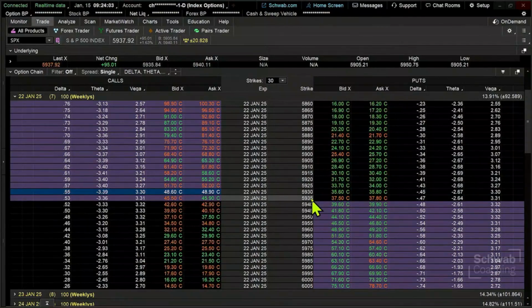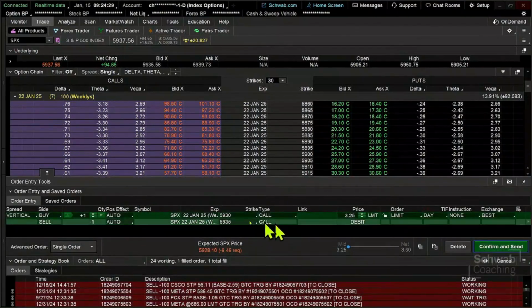So the reason I'm picking these particular strikes is because I don't want to have a lot of movement. I want this to be within the reach of this particular trade. So we were looking at one strike out of the money, one strike in the money. Now, we don't have to go 5 points wide. We can go 10 points wide. In this particular case, we can adjust that.